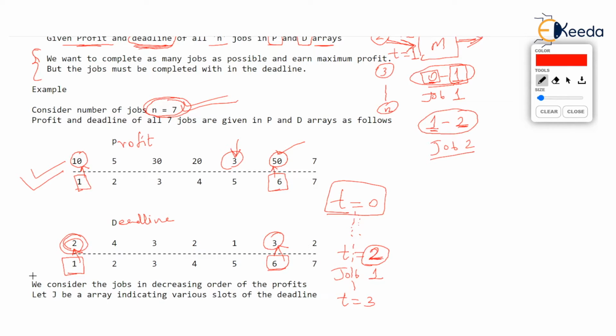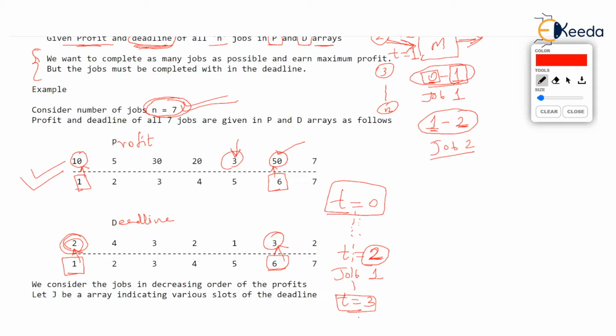So you can perform job 6 immediately at t equal to 0 or t equal to 1 or t equal to 2 or t equal to 3. But you can't perform the job after t equal to 3 because the deadline has already been violated in that case, isn't it? So that's the meaning of deadline. And there is no point in performing any job after the deadline has been crossed. It won't be accepted, and the jobs must be done within their deadlines.